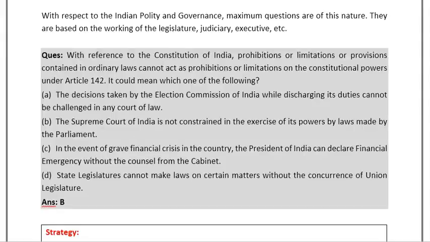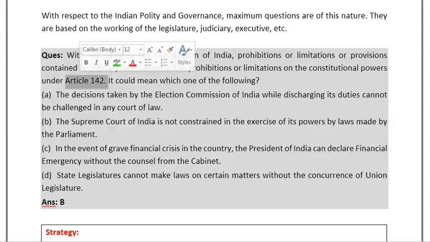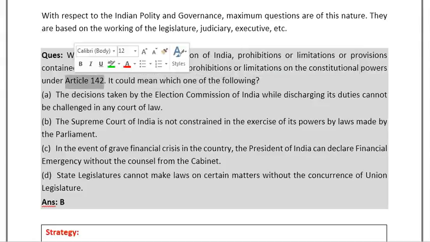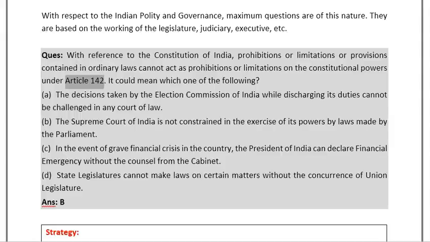For example, the question is this: with reference to the Constitution of India, prohibitions or limitations or provisions contained in ordinary law cannot act as prohibitions or limitations on the constitutional power under Article 142. It could mean which of the following? 4 choices have been given, A, B, C, D. In this, the provision of Article 142 and its meaning has been asked. That means if you have conceptual clarity related to this article, only then can you choose the correct option. So it is a core conceptual type question. I hope you will be able to understand the difference between the core factual and core conceptual type questions.